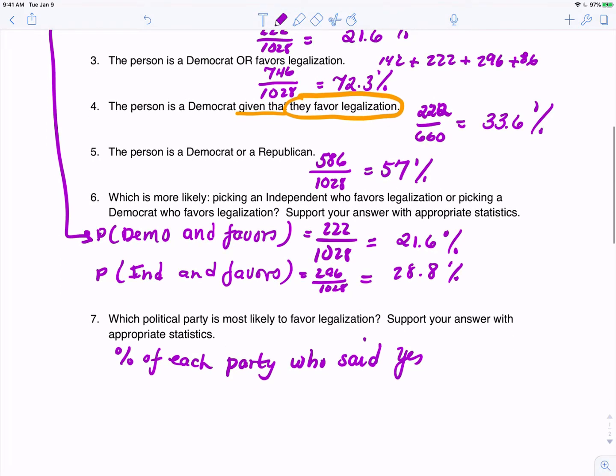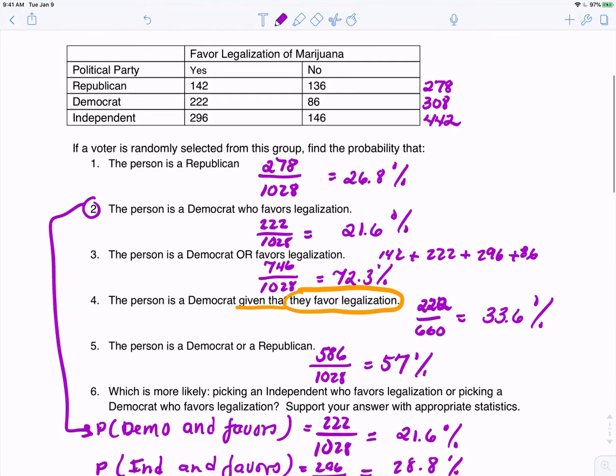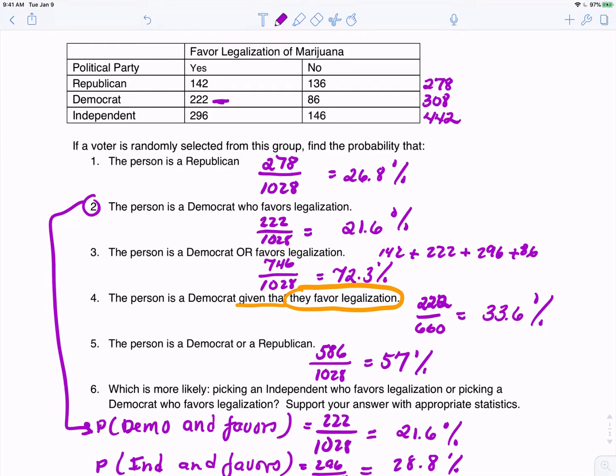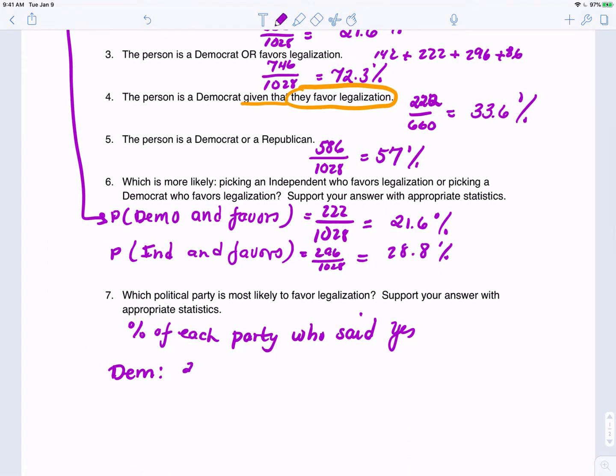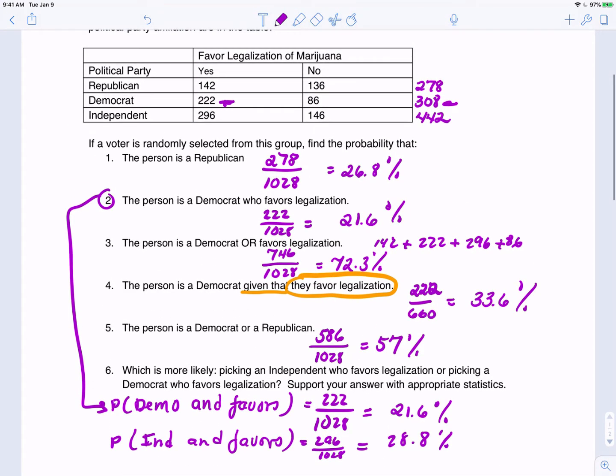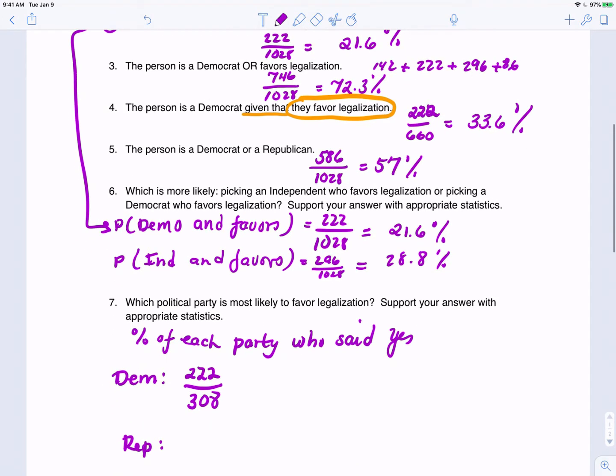So let's do that for the Democrats: 222 out of 308. For the Republicans, it would be 142 out of 278.